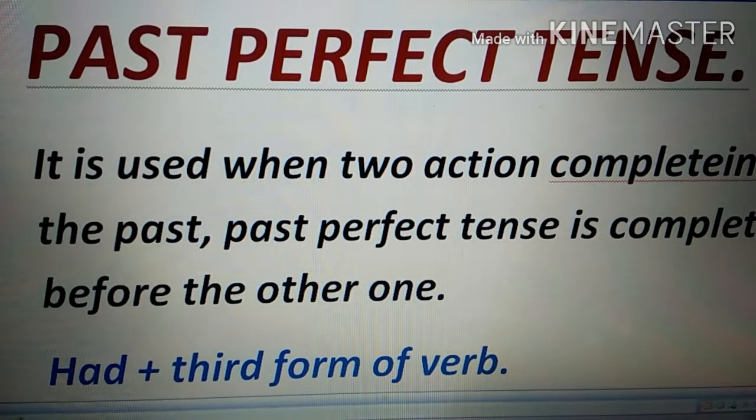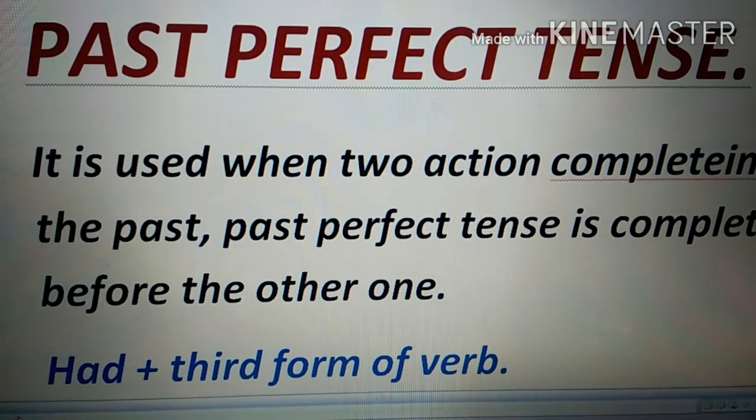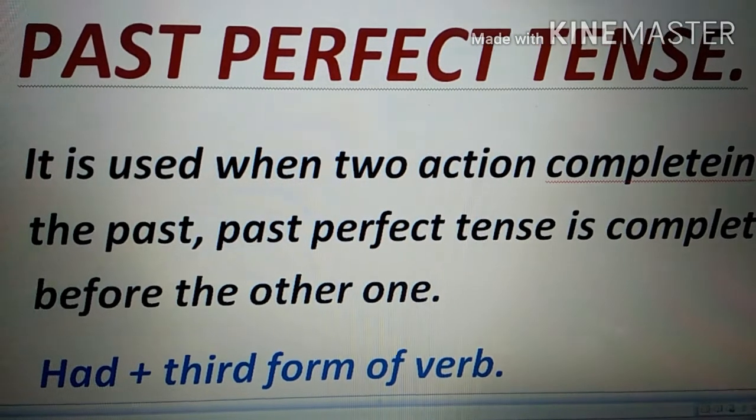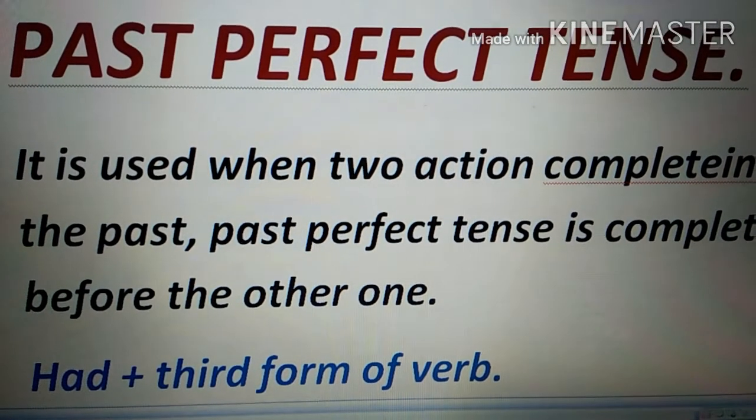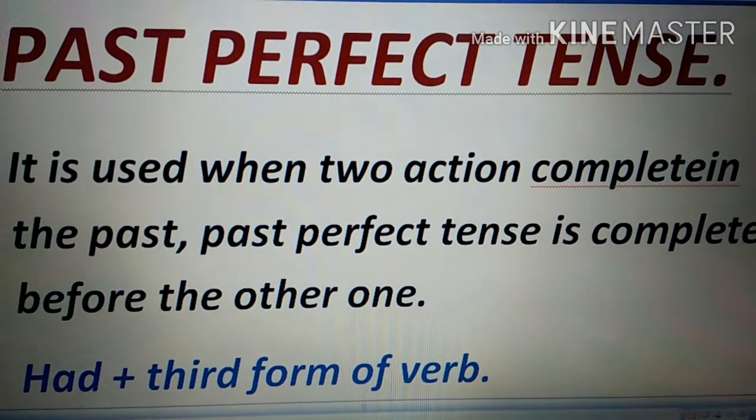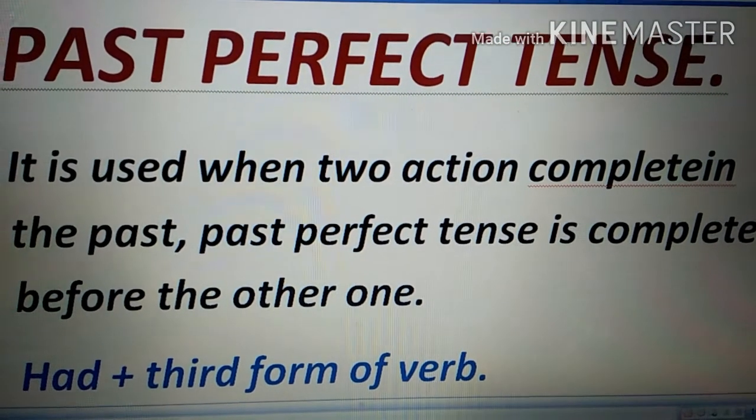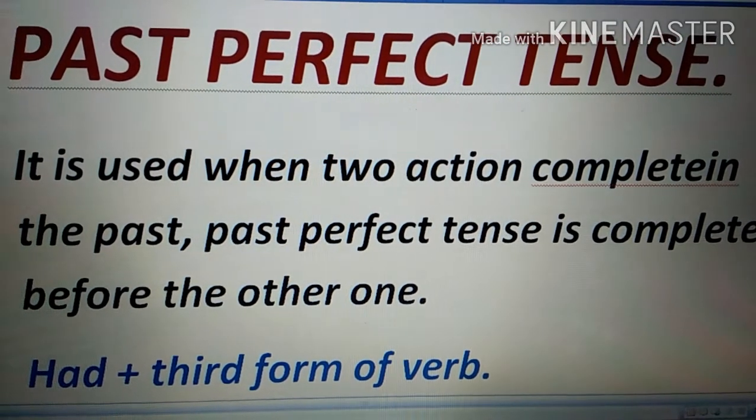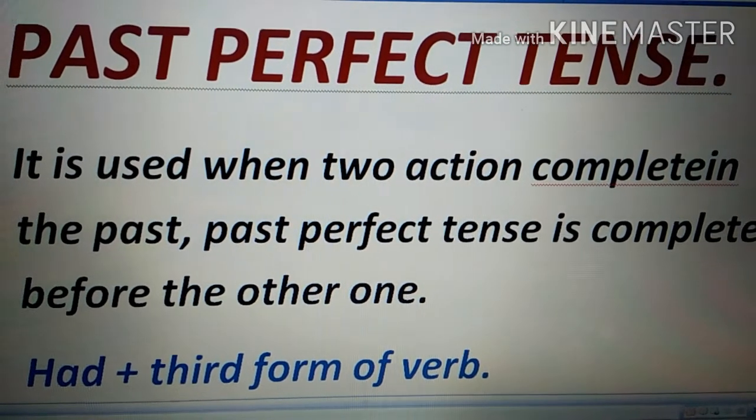So the formula again is very easy. We are just going to use had. The helping verb here will be had plus third form of the verb. You will see that you have no other option, like with had you have no other option. So whether the subject is singular or plural, you are just going to add had plus third form of the verb, which is V3.